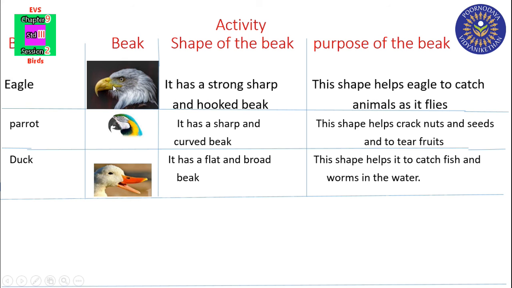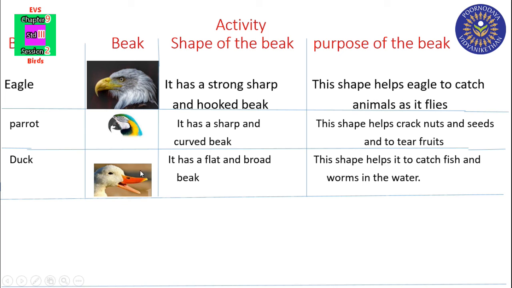Eagle, this is the beak of the eagle. Shape of the beak: it has a strong, sharp and hooked beak. Purpose of the beak: this shape helps the eagle to catch animals as it flies. Next, parrot. This is the beak of the parrot. Shape of the beak: it has a sharp and curved beak. Purpose of the beak: this shape helps crack nuts and seeds and tear fruits.